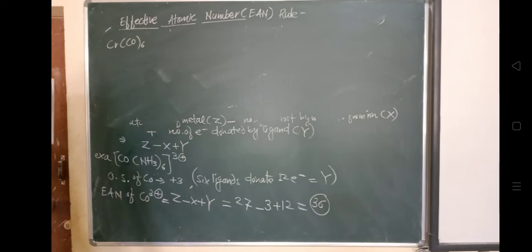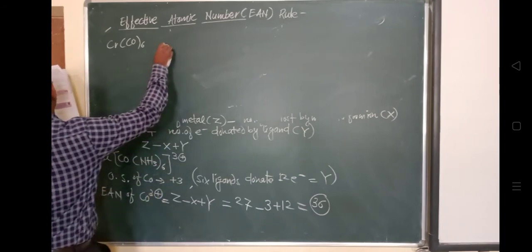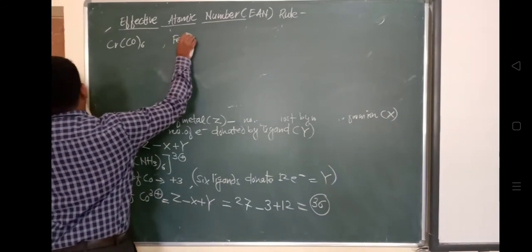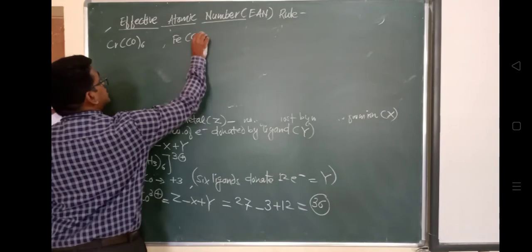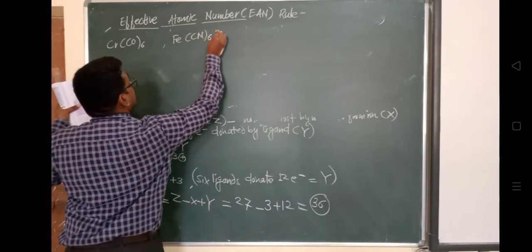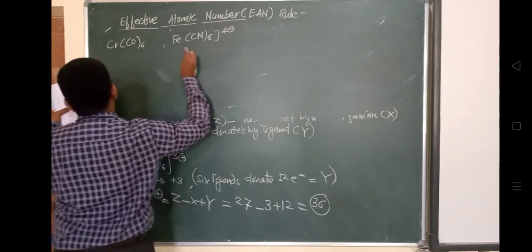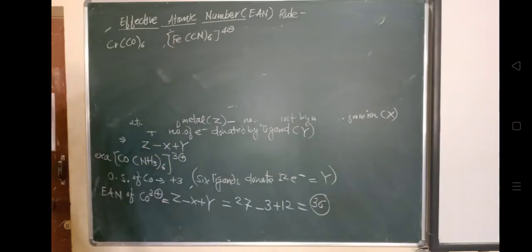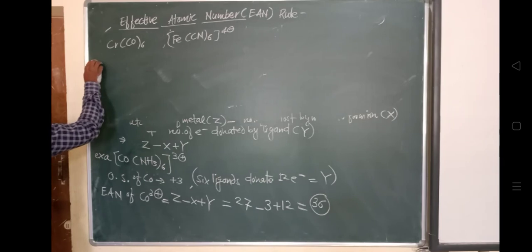the value of the effective atomic number for both, for this complete Fe compound and this complete copper compound, the EAN is 35. And we know that to obey the rule, the EAN after calculation should be either 18, 36, 54, or 86.